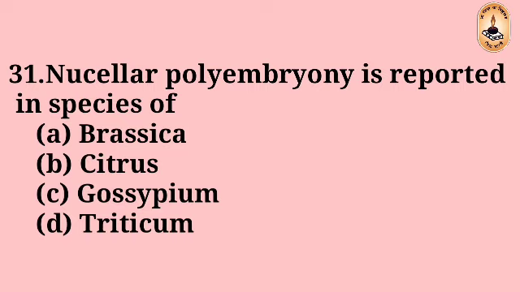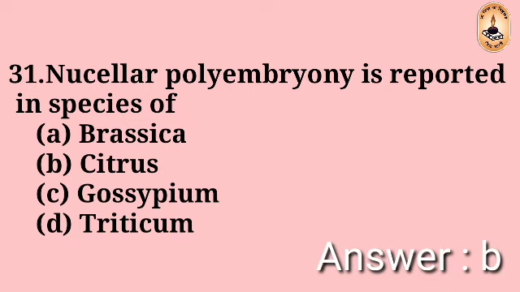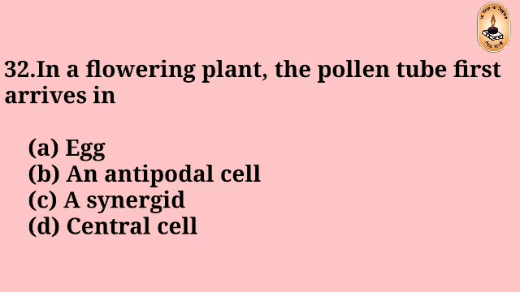Question number 31. Nucellar polyembryony is reported in species of: Brassica, Citrus, Gossypium, Triticum. The right answer is B, Citrus.